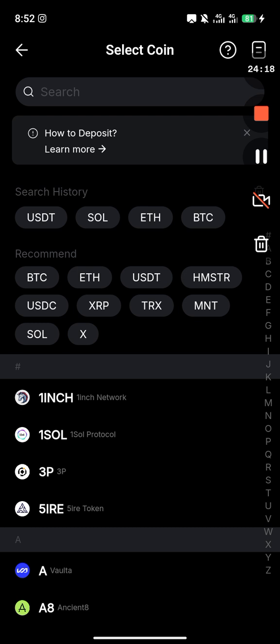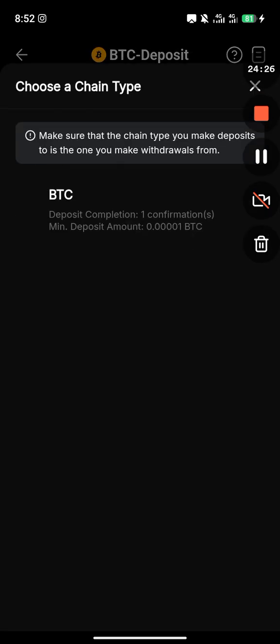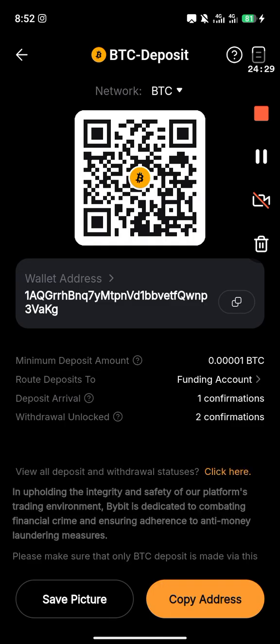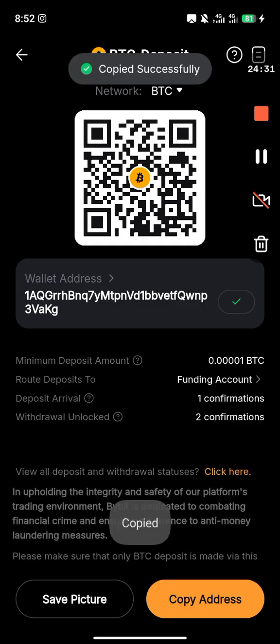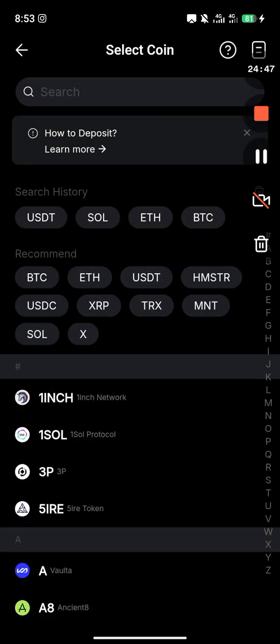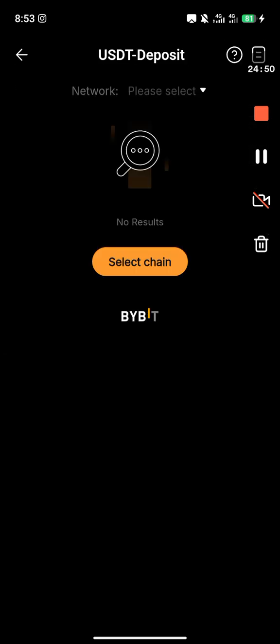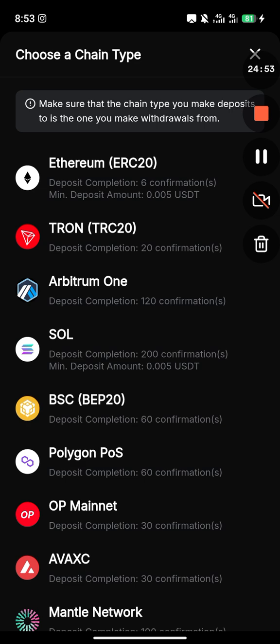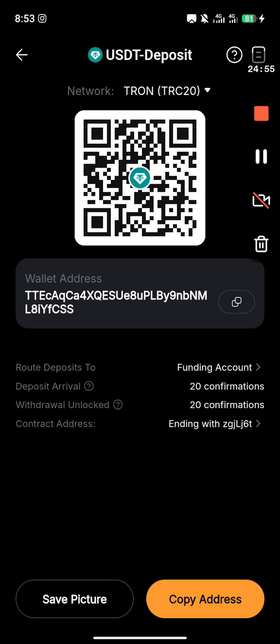Maybe you have BTC in another trading account or a wallet. You just come to your Bybit here, click on BTC, then copy this wallet address. Take it to the other trading platform or wallet you have, put your address there and send it to your Bybit account. Or maybe it is USDT you have. You click on USDT. I advise you to use the TRC20 network. Use TRC20. It's much better.